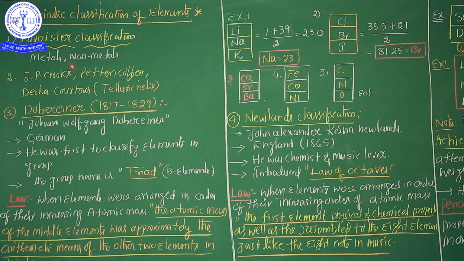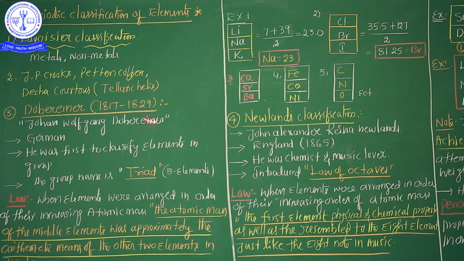After Lavoisier's classification, some scientists tried to classify elements, but unfortunately the information is not available. But some reference books print these names. After Lavoisier, J.P. Crookes, third Pettenkofer, fourth Dumas and de Chancourtois. De Chancourtois classified the elements based on the telluric helix.